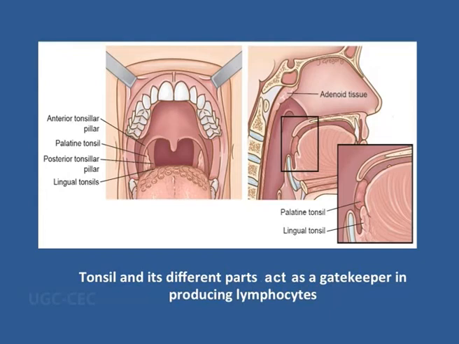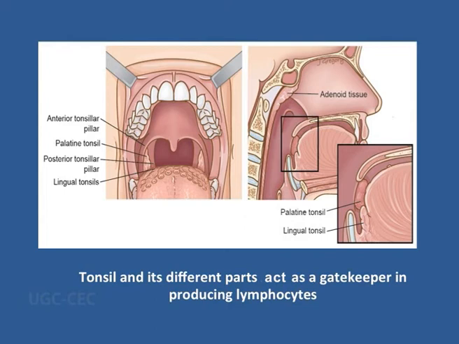Now let us discuss some aspects of the alimentary canal and the glands associated with the alimentary canal which act as a natural barrier. Now the gatekeeper of the human body is the tonsil. The tonsil is divided into anterior tonsil, palatine tonsil and posterior tonsil, and of course it also has the lingual tonsil. So basically only a part of the tonsil, the palatine tonsil, can we see, but the upper part, the anterior tonsil or adenoid tissue, we don't see because that is behind the nasal cavity, and the lower one below the tongue, that also we don't see.